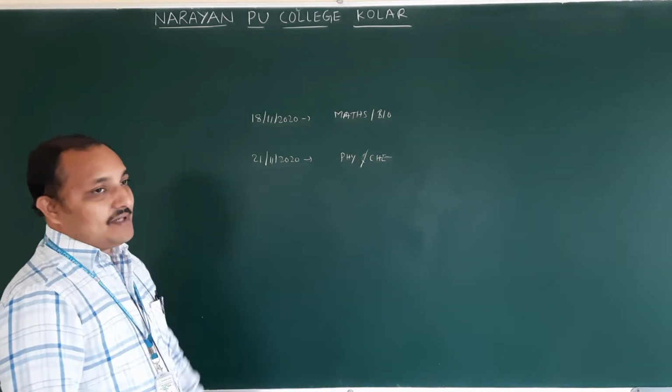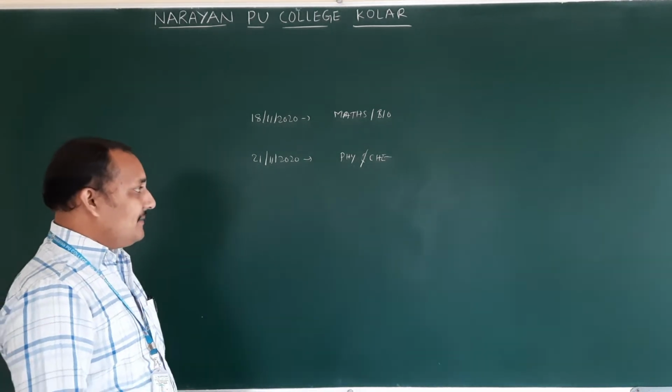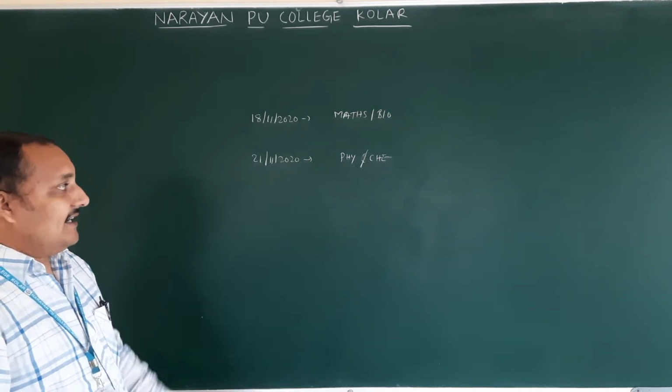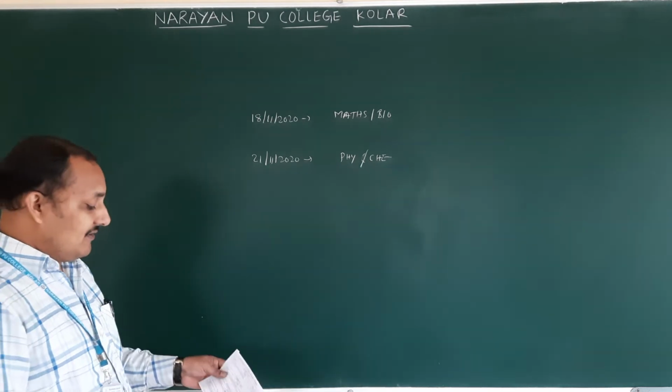So what are the exam timings, what are the topic names, and how to send and write the key, I am going to give you.